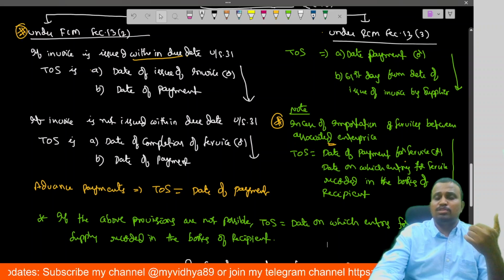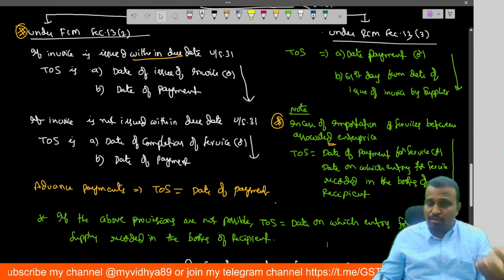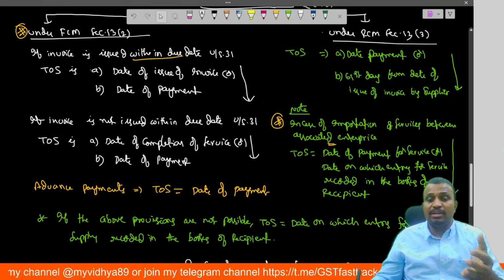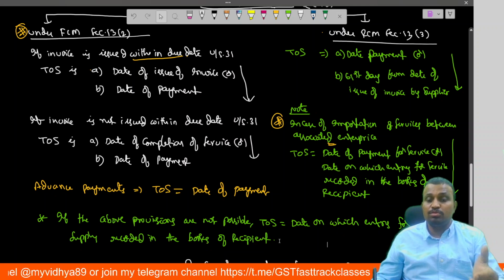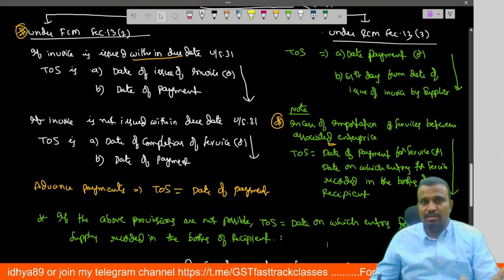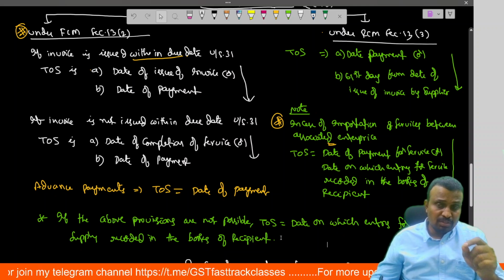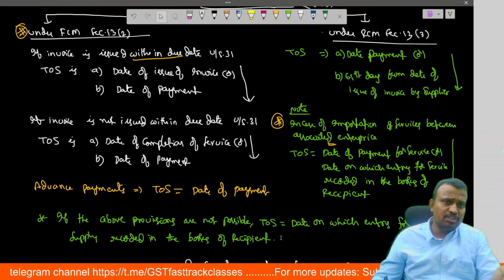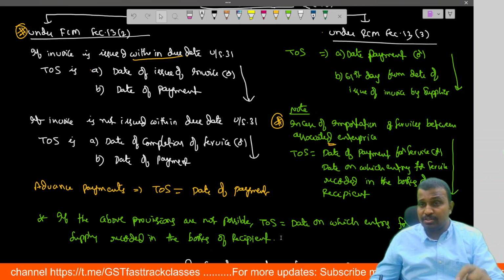If the above provisions are not possible to apply to calculate the time of supply, then the time of supply is nothing but the date on which the entry for the supply is recorded in the books of the recipient. Okay, so this is about supply of goods or supply of services under forward charge mechanism and under reverse charge mechanism.